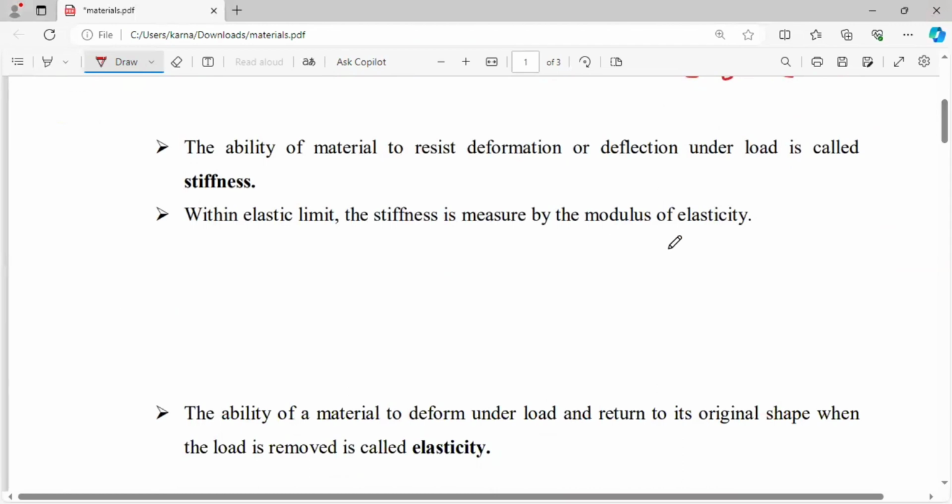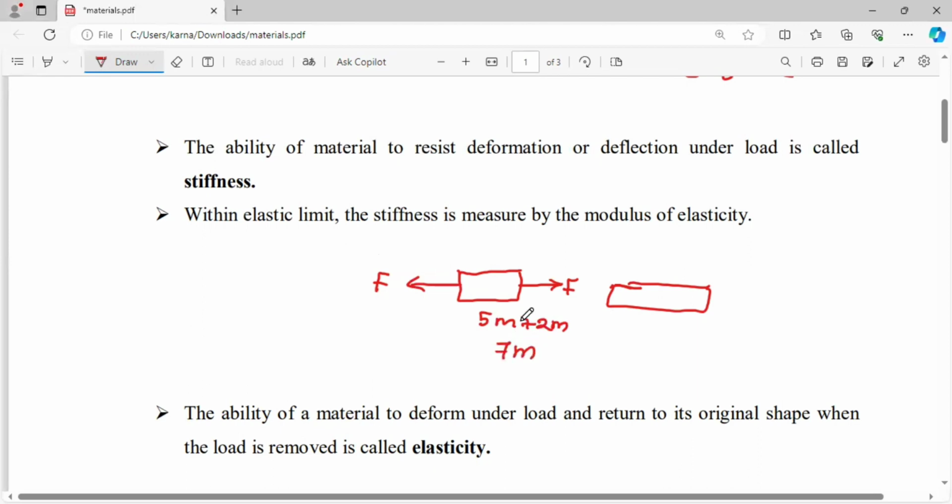The next property is the stiffness of the material. Suppose again I am considering a body. If you apply a force on the body, initially the length of the body is 5 meters. If you apply the force, then definitely it will be deformed. That means the length may be changed. The length may be increased by 2 meters, so totally 7 meters. That means deformation will be there.